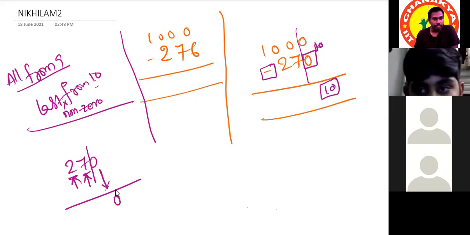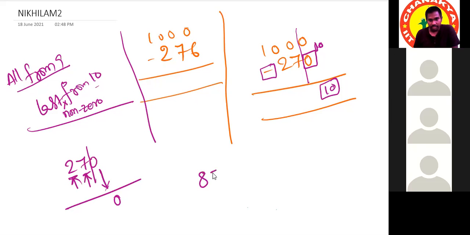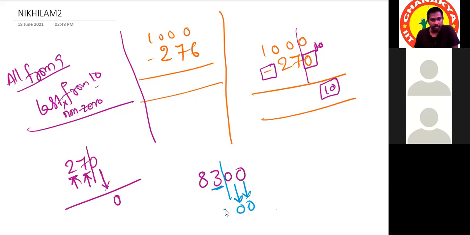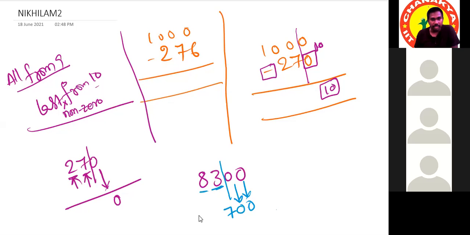Okay, suppose 8,300. If this is the case, what will we do? We'll take these 2 zeros directly: 0 and 0. Now here the last digit is 3. 3 subtracted from 10, the result will be 7. And 8 subtracted from 9 gives 1. The result will be 1700. Okay, so this is the way. Remember this pointer, and we are going to the next exercise.